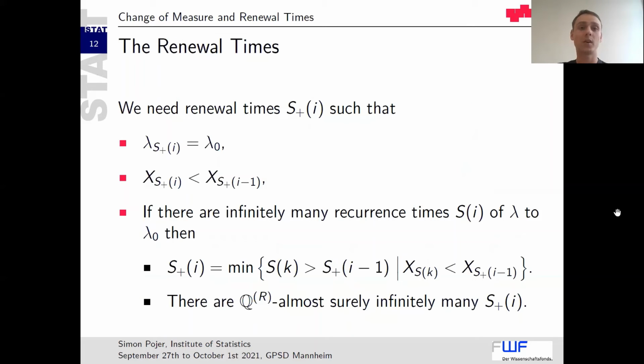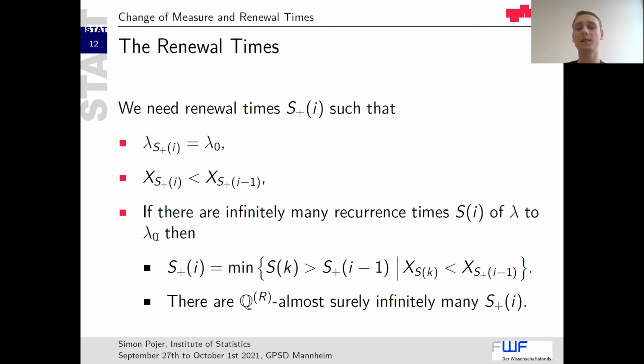Now we want to talk about the renewal times. What are suitable times? As mentioned before, we need the property that our lambda is always on the same level, lambda 0. And as a second property, we want a ladder time property so that our surplus process gets less and less.